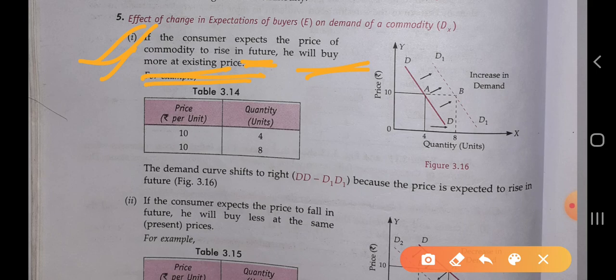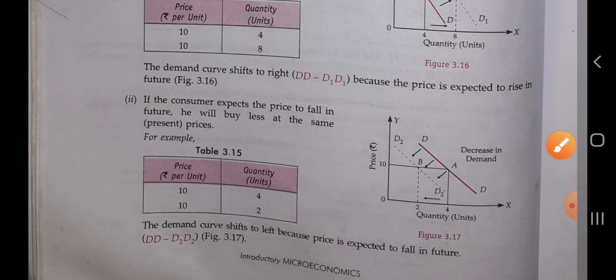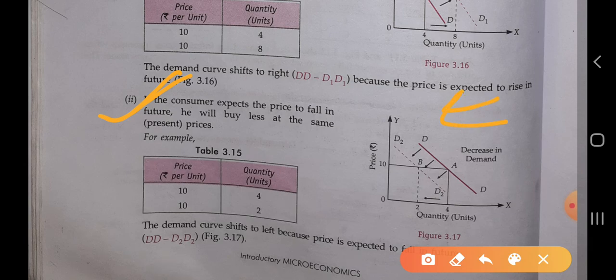Here the price is taken as the same and the quantity demanded increases from 4 to 8. When there is an increase in demand, the curve will shift to the rightward. In the next condition, the second condition, if the consumer expects the price to fall in the future, if the consumer thinks that the price of the onion will decrease in the future, then in that condition the consumer will demand less of the onion at the existing price. So in that condition, the demand curve will shift to the leftward.